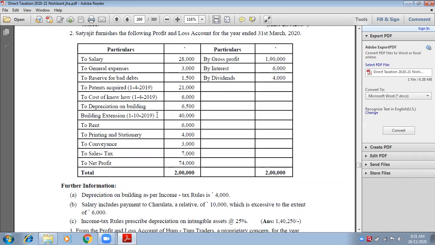If you are increasing the length of the building, or you are making another building, it is your fixed asset. What is the purpose of showing it in the P&L? It is wrongly debited to P&L. Therefore we need to take it out. Write down building extension 40,000. And in the bracket you will write the same reason, it is capital expenditure.